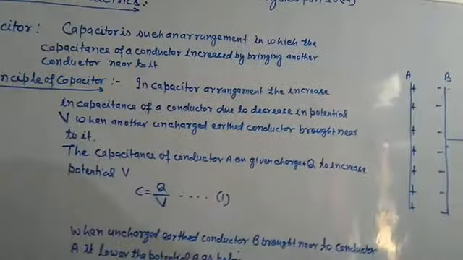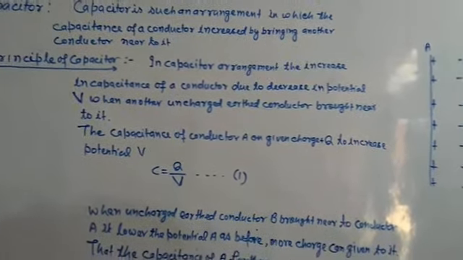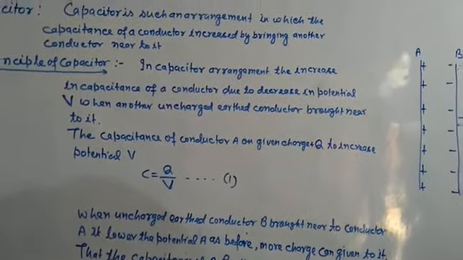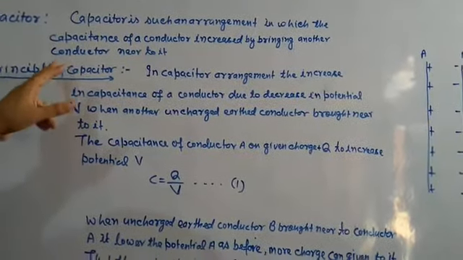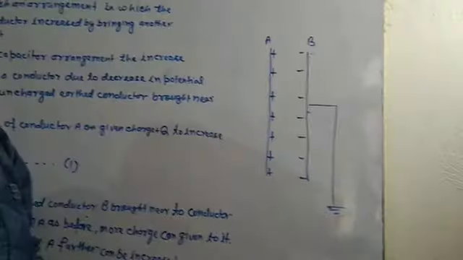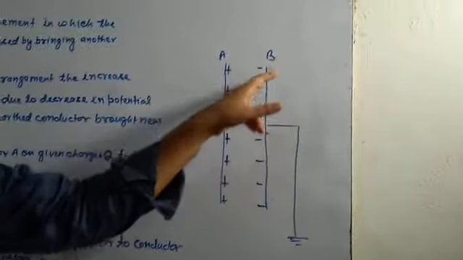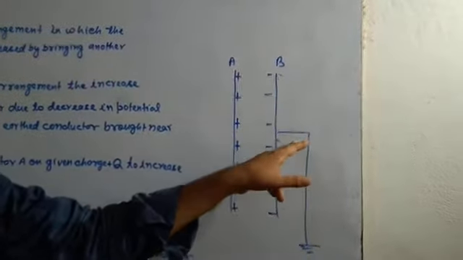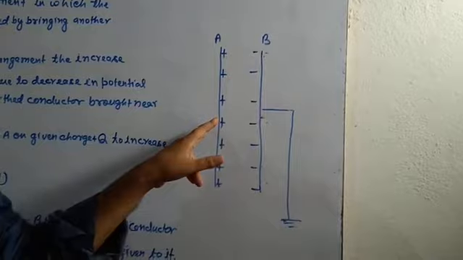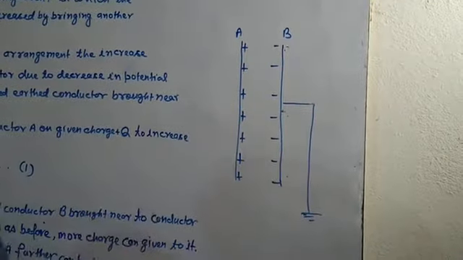Capacitor is such an arrangement in which the capacitance of a conductor is increased by bringing another conductor near to it. This is conductor A. I have brought a conductor B, uncharged and earthed, to increase the capacitance of conductor A. This is the basic principle of